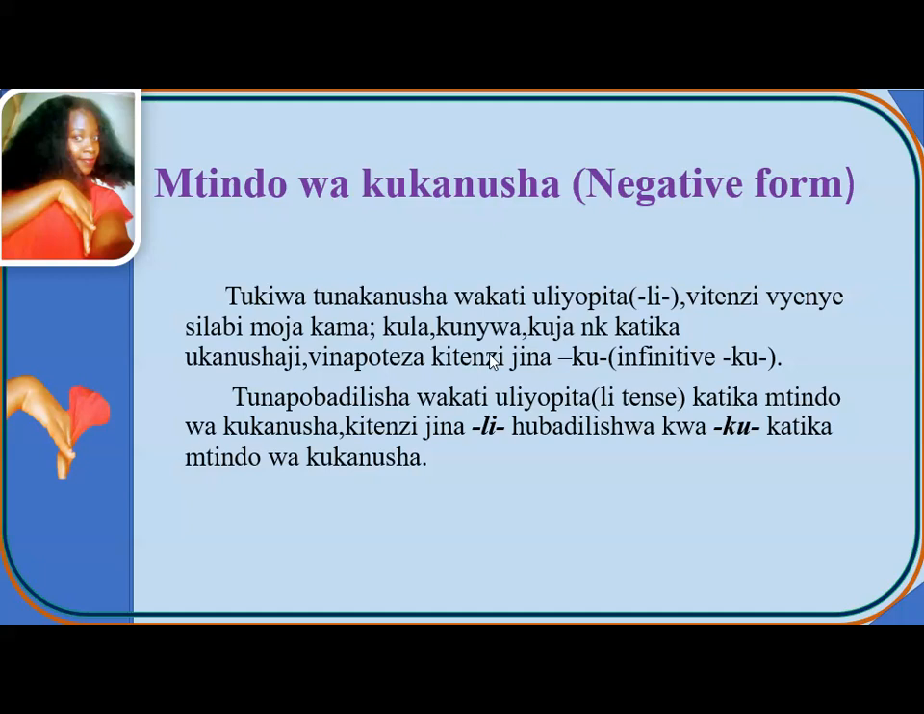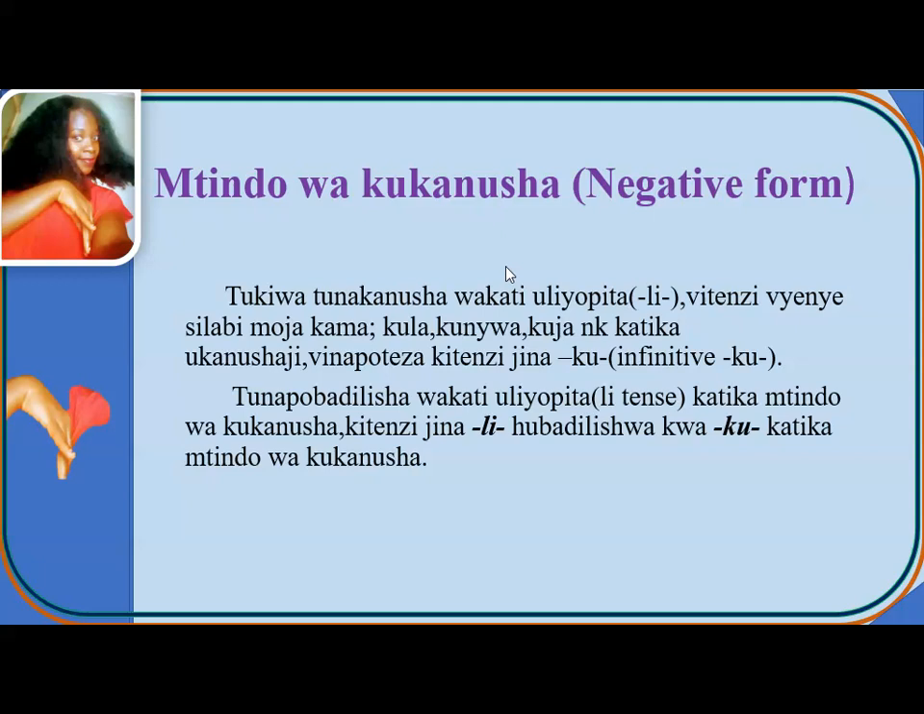So when we are changing positive statements into negative, tukiwa tunakanusha wakati uliopita, when we are changing past simple tense, or li tense, verbs with one syllable, which we call monosyllabic verbs, like kula, which is eat, kunywa, which is drink, kuja, which is come, na kadhalika, etc. In negative form, they lose an infinitive ku.